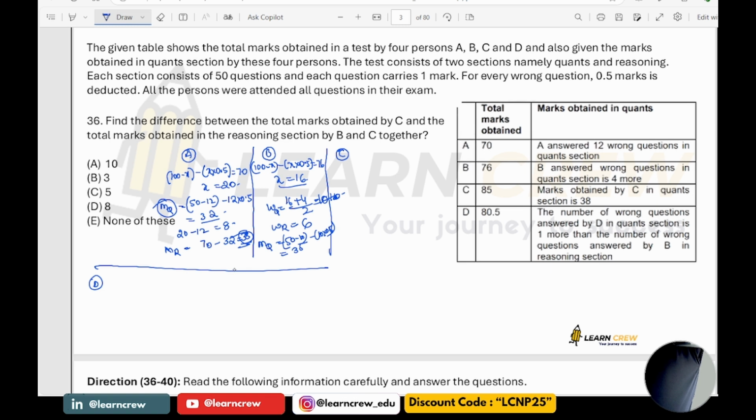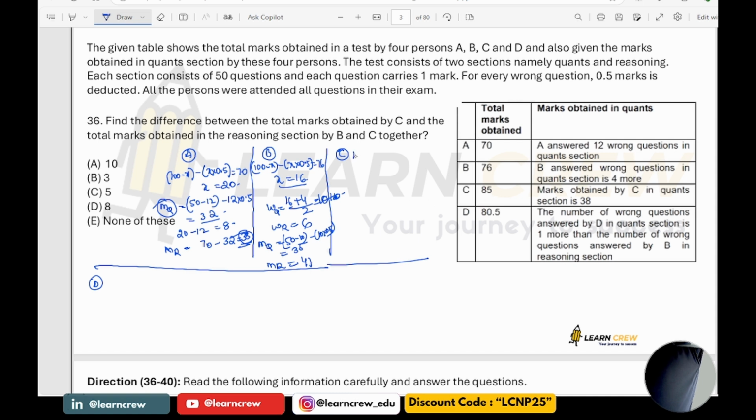Now marks obtained in reasoning. Marks obtained in reasoning together is 76, so it would be 41. What about C? C, it is given the total marks obtained is 85.